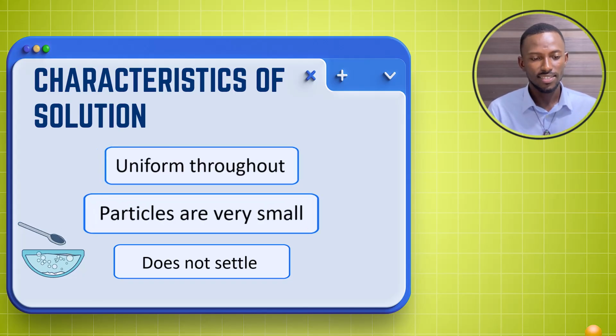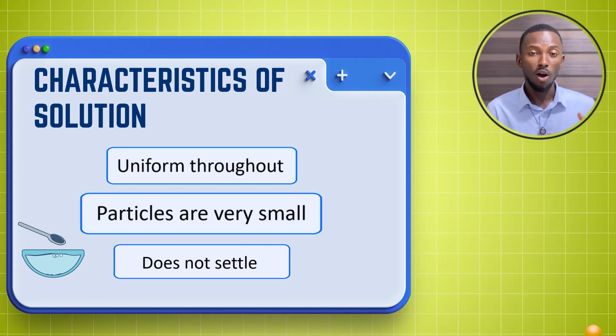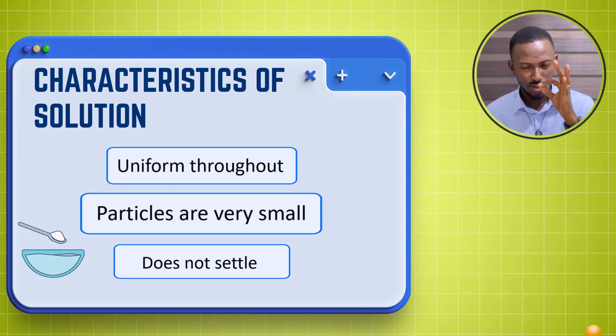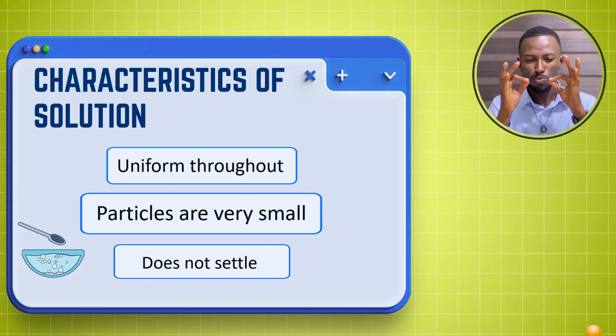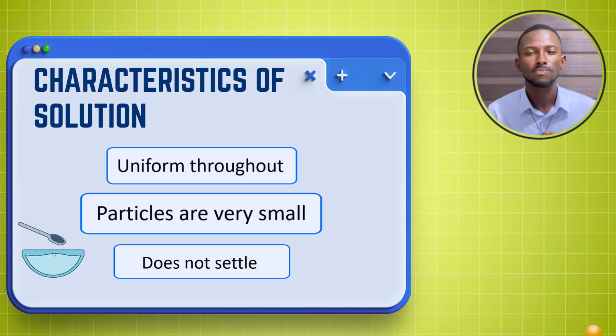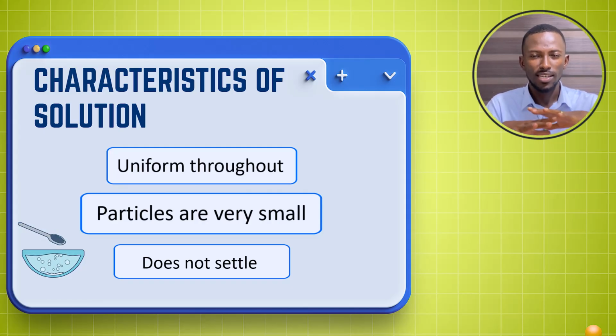And then the next property or characteristic of solution is that the particles are very small. So if you look at salt and water, the particle of salt, after it dissolves in water, becomes so small that we cannot see it. That is why it appears to have a uniform composition throughout.